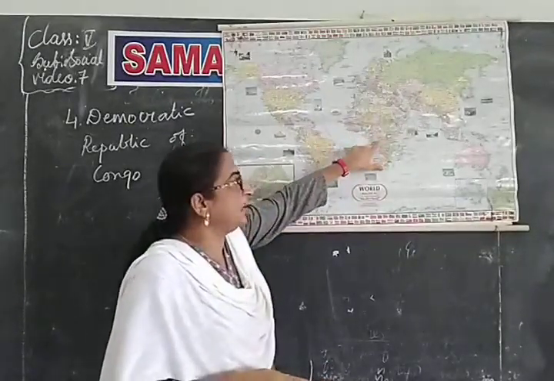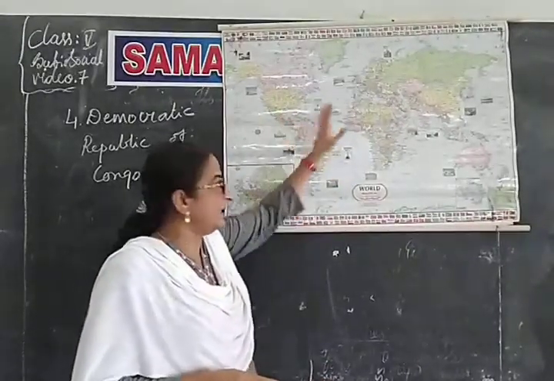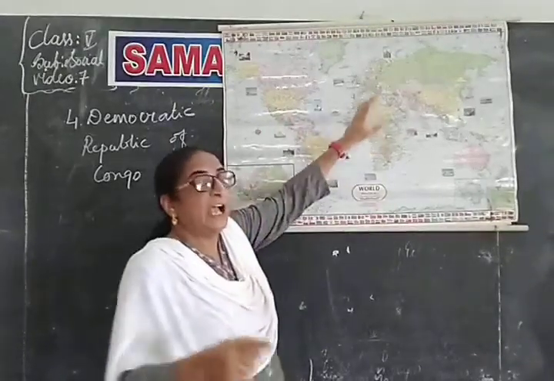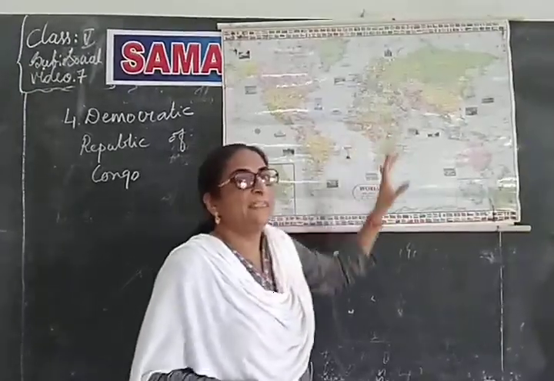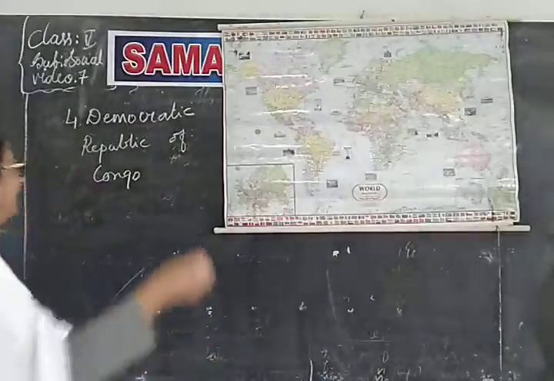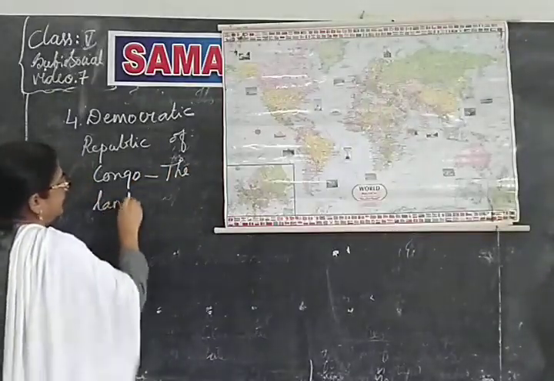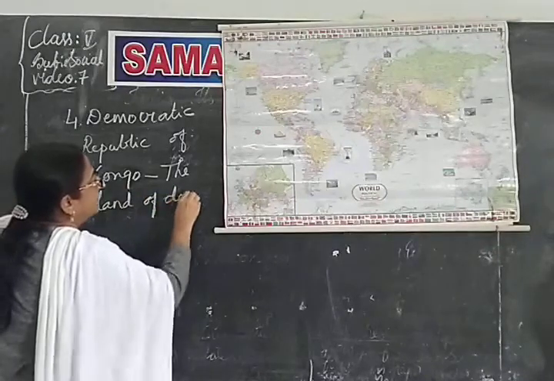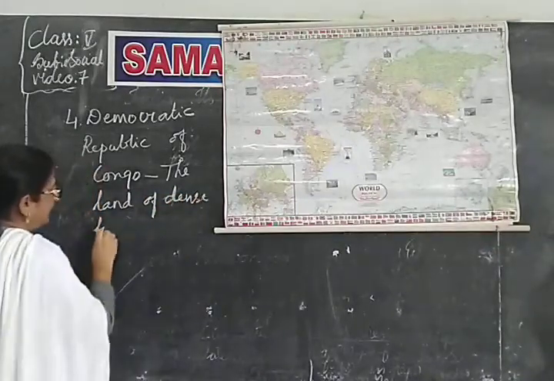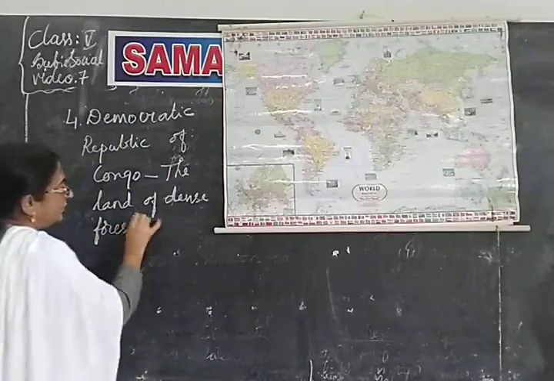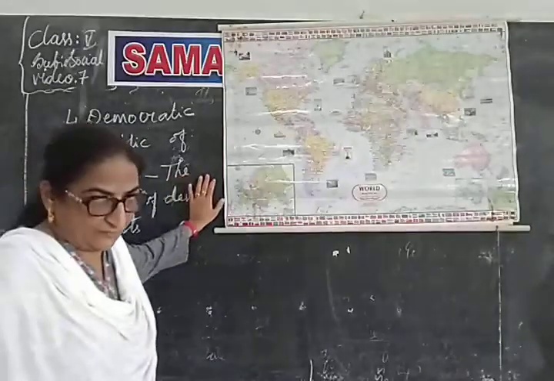So, to study the climate of equatorial region, Congo has been chosen, and it is also called the land of dense forest. What is it called? The land of dense forest.